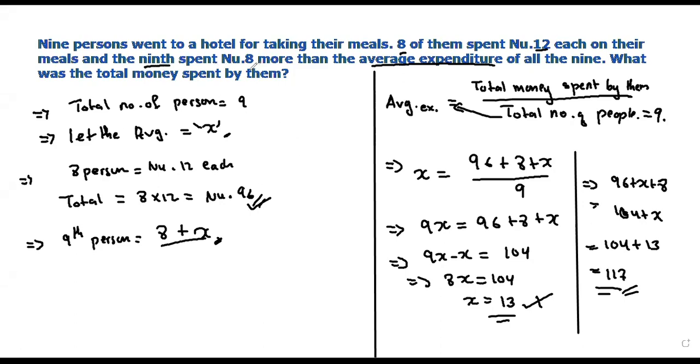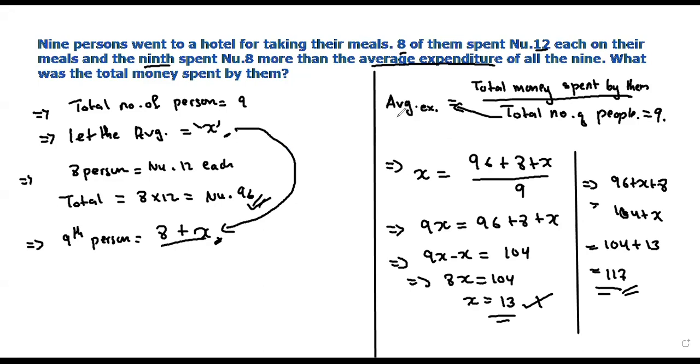The 9th person spent 8 more than the average expenditure. The average expenditure is X, so the 9th person spent 8 plus X. So we know that the formula of average expenditure is the total money spent by all of them divided by the total number of people.